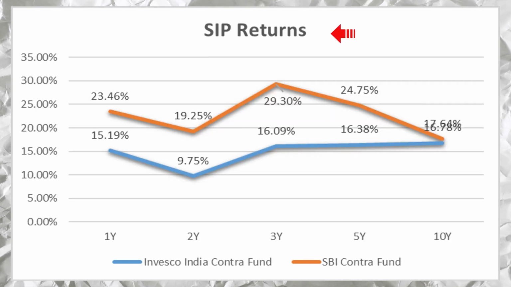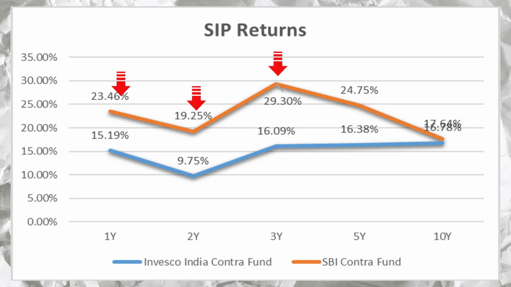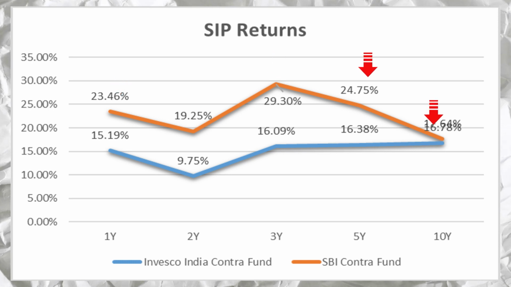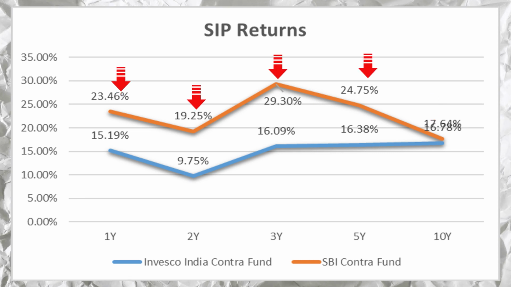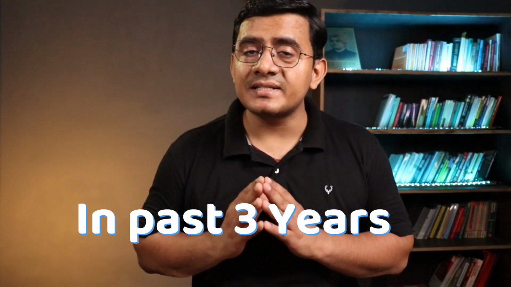And last in the return analysis, we will see the SIP returns of these contra funds, and here we can see that SBI Contra Fund has outperformed in all the years compared to Invesco India Contra Fund in SIP returns. So in returns analysis, we can see that both of these funds have done consistently well throughout these years. But from the past 3 years, SBI Contra Fund has done significantly better than the Invesco India Contra Fund.